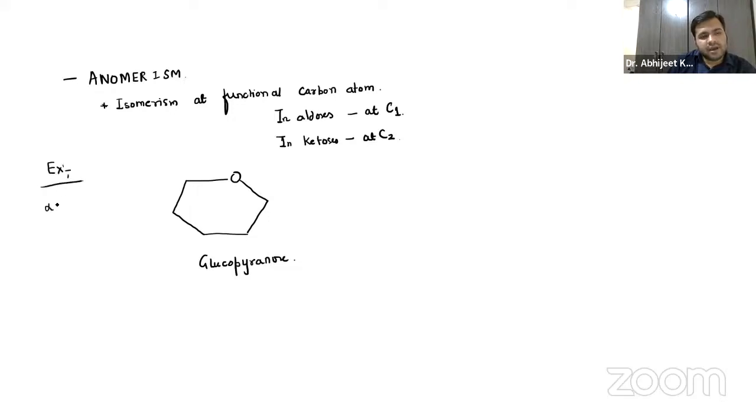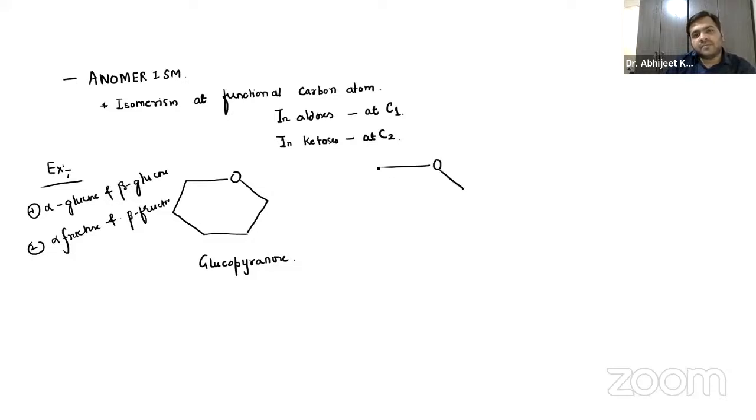We have alpha glucose and beta glucose. We can also have alpha fructose and beta fructose. Now we are drawing glucopyranose.